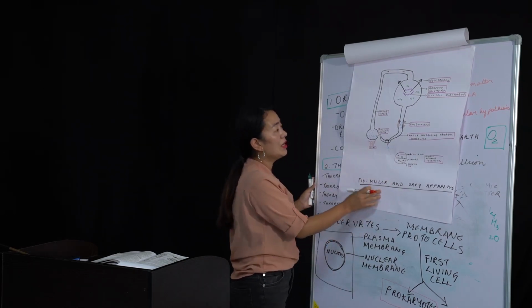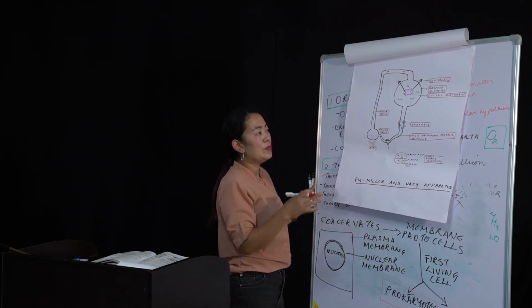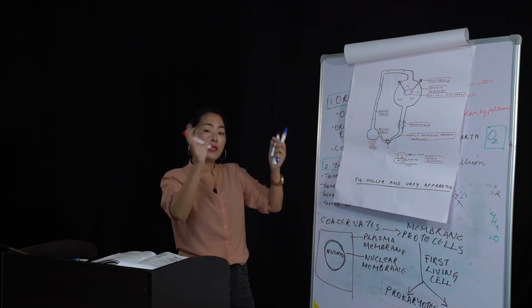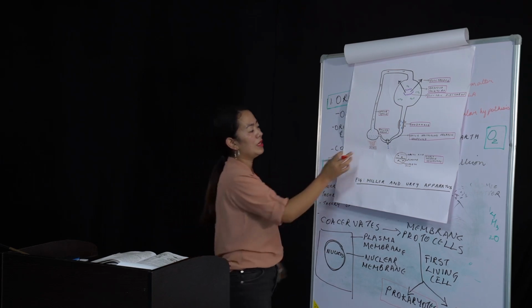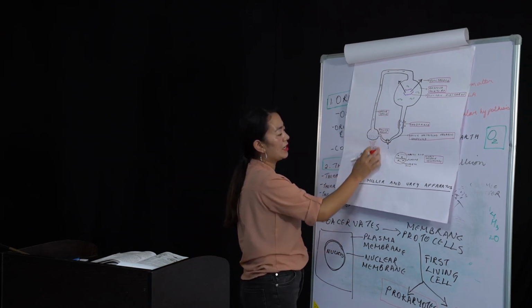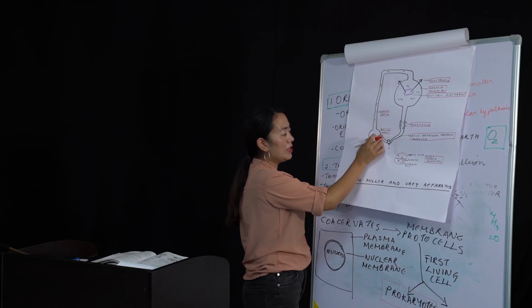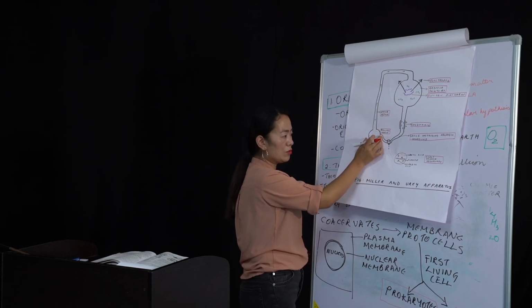So Miller and Urey made an apparatus creating an environment completely like the primitive atmosphere. They made a flask where this was the water, the boiling water.